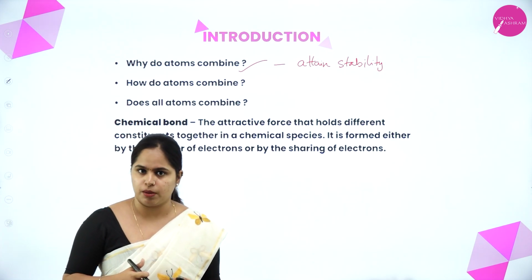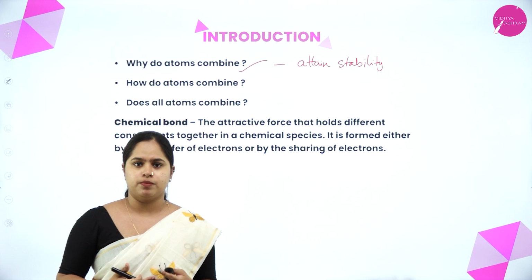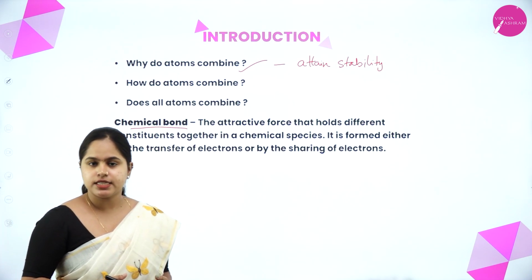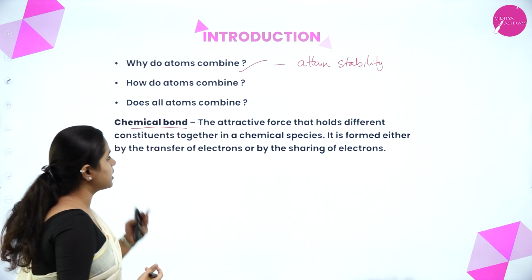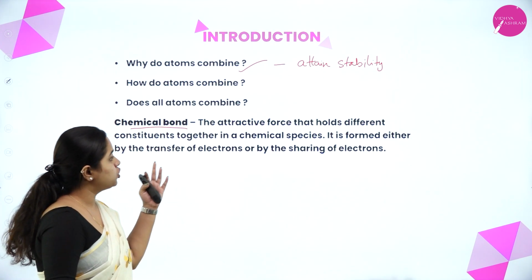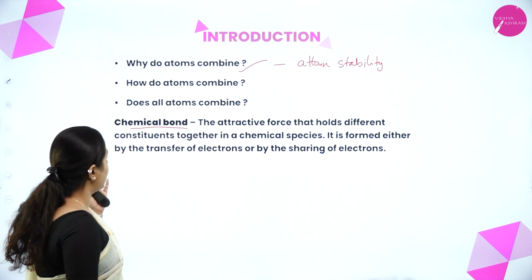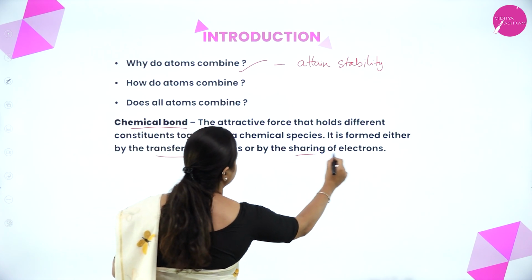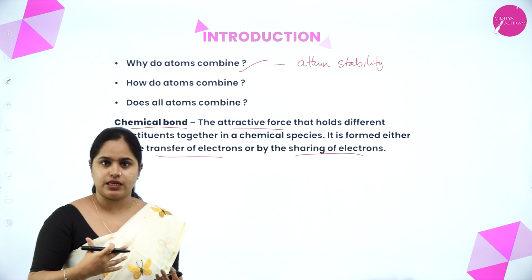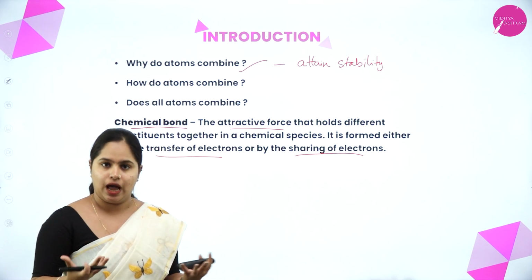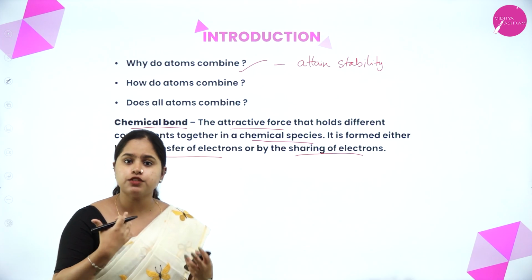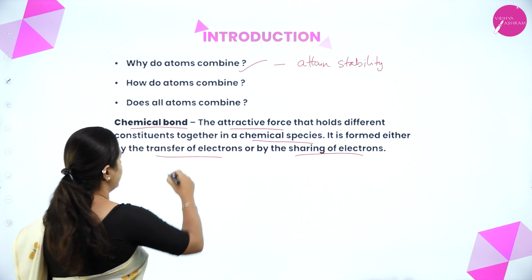Now the next question, how do atoms combine? We understood that atoms do combine, right? Now, how do atoms combine? So atoms combine by forming chemical bonds between each other. So what is this chemical bond? Let's see the definition. The attractive force that holds different constituents together in a chemical species. It is formed either by the transfer of electrons or by the sharing of electrons. So in any chemical species, the attractive force between the atoms is called a chemical bond.